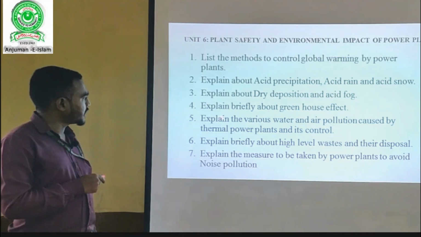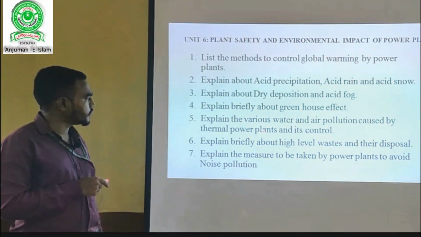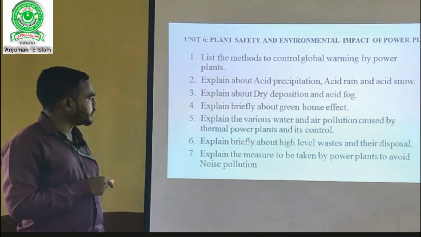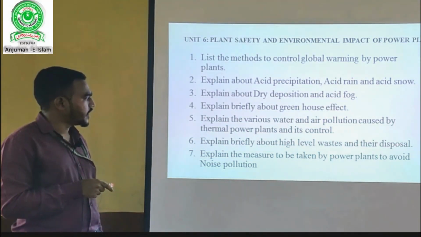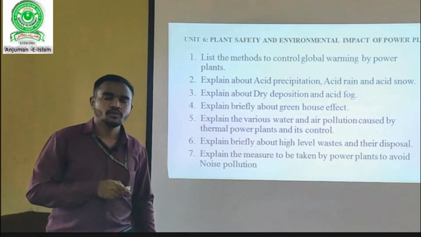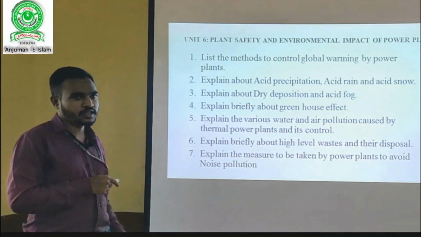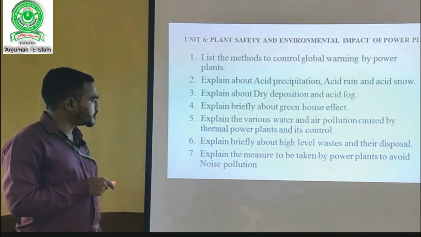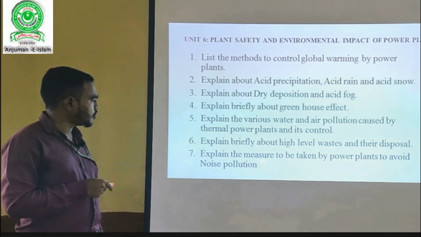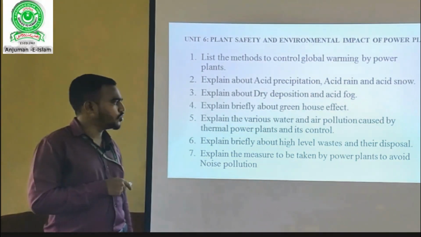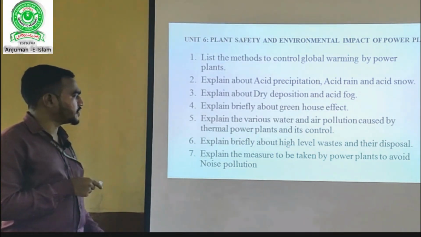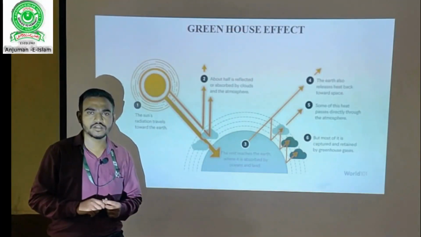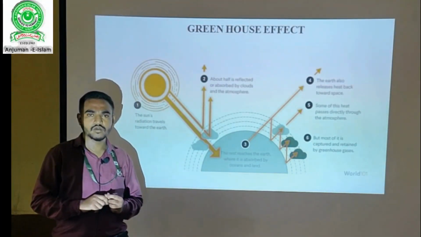Question number 5, explain the various water and air pollution caused by thermal power plants and its control. Question number 6, explain briefly about high level waste and their disposal. High level waste usually comes from the nuclear power plant and thermal power plant. You have to explain the waste from these two power plants. Then question number 7, explain the various measures to be taken by power plants to avoid noise pollution. In order to avoid the noise pollution, what measures the industries or the power plant takes, that you have to explain. Dear students, now we will study about greenhouse effect.